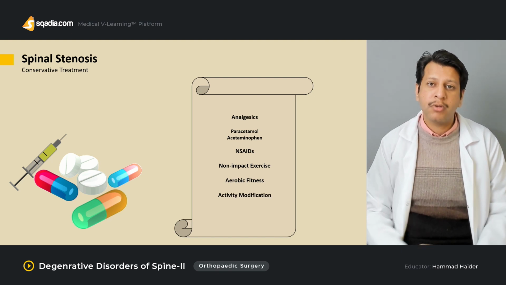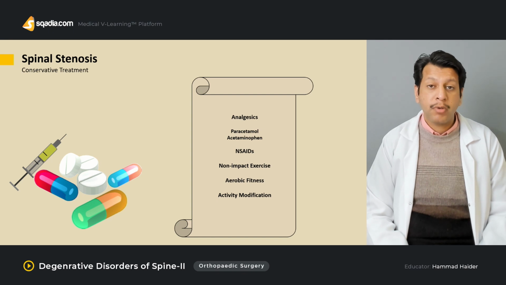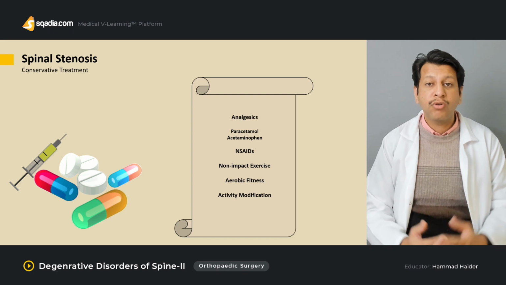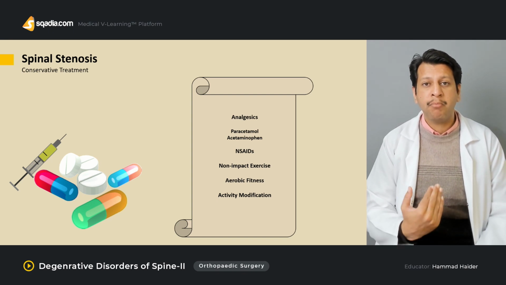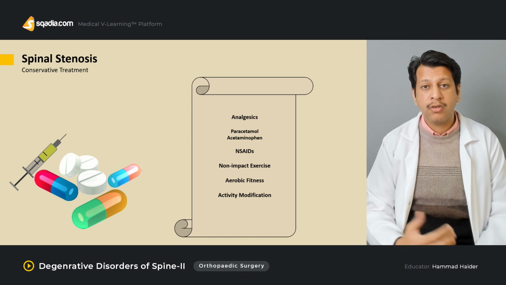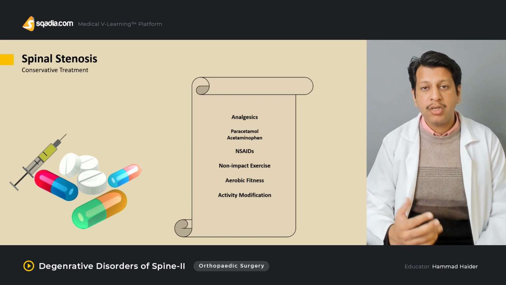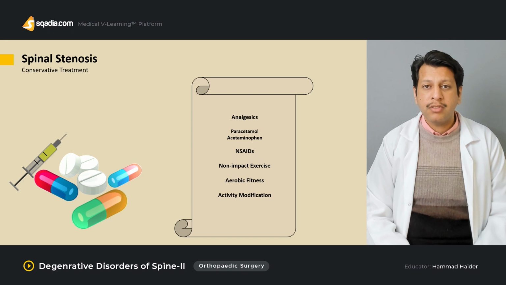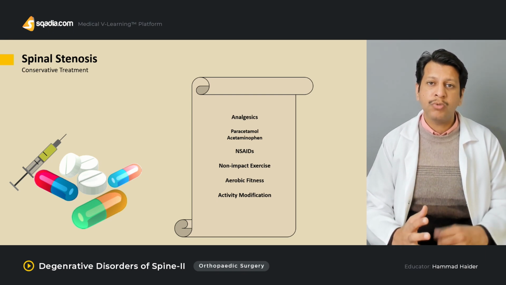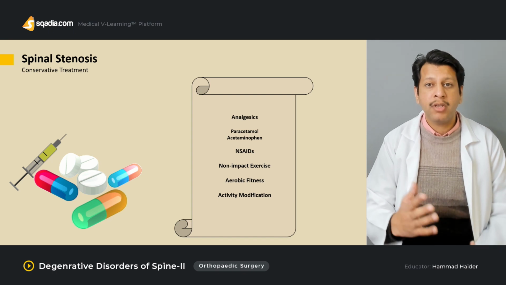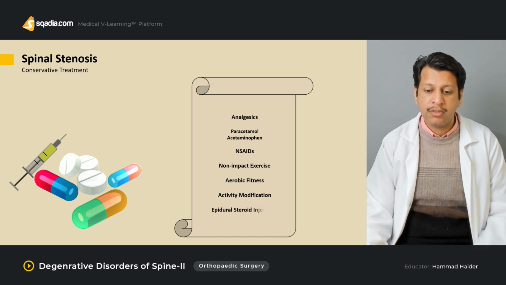For example, if the patient has spinal stenosis, we can ask the patient not to go upstairs or uphill, because with the uphill movement, the patient will be bending backward and the load shift would increase the problem for the patient. Therefore, usually we can ask them to avoid activities which involve moving uphill or up the stairs.